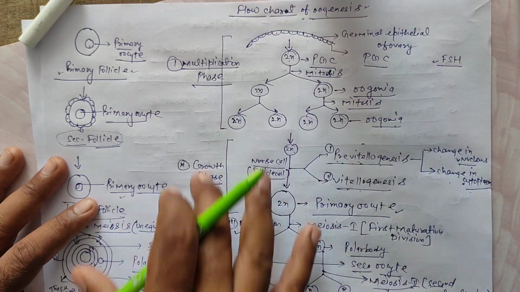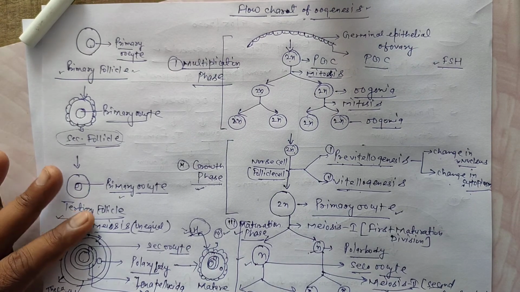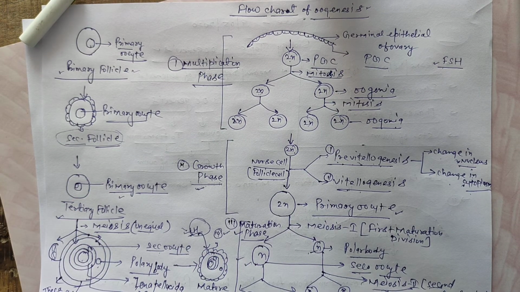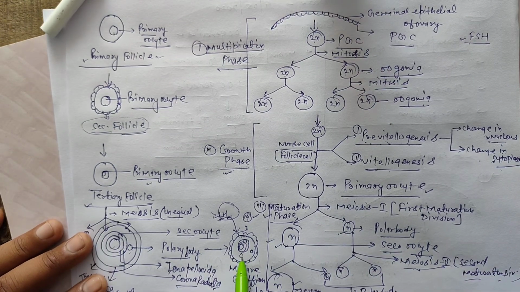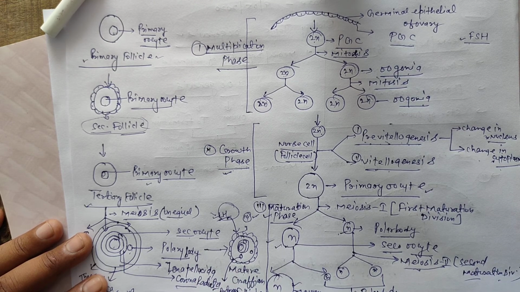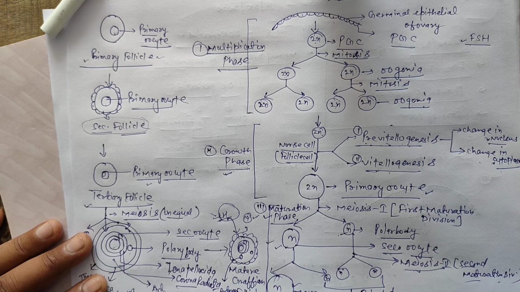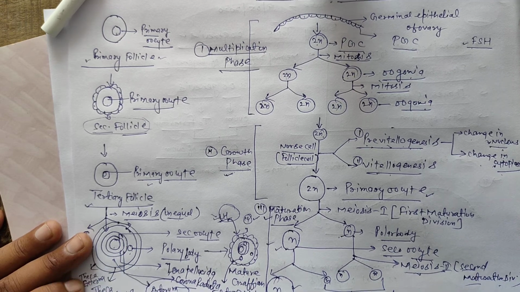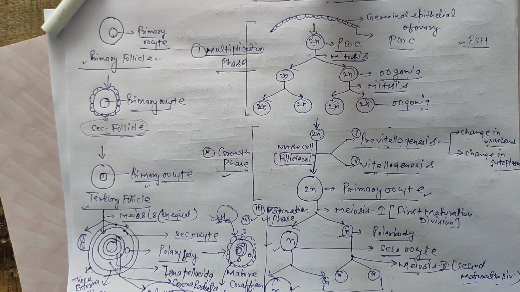This is a flow chart of oogenesis, completed in 3 phases: multiplication, growth and maturation phase. The cavity of the Graafian follicle is the antrum, a fluid filled cavity of Graafian or tertiary follicles.